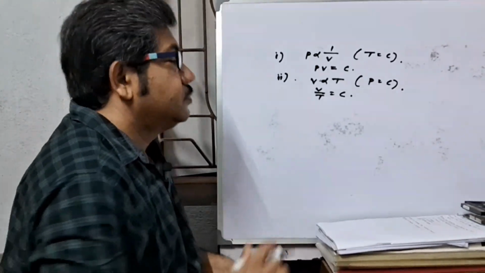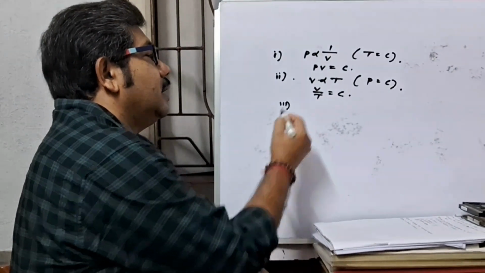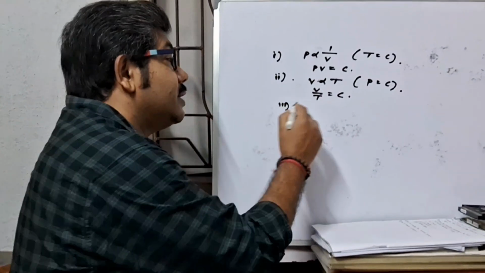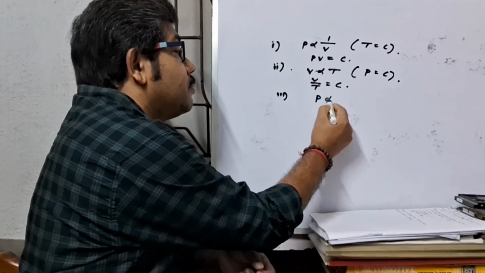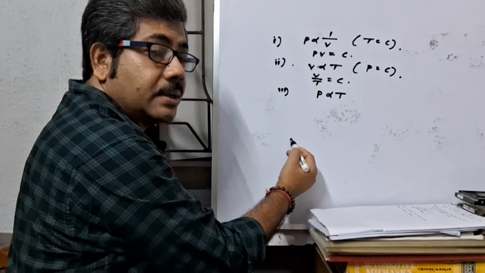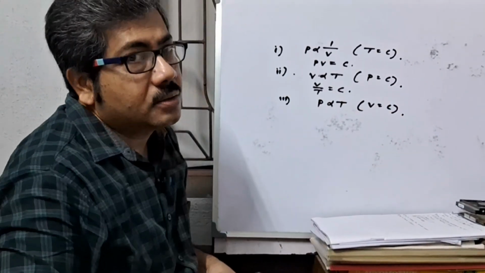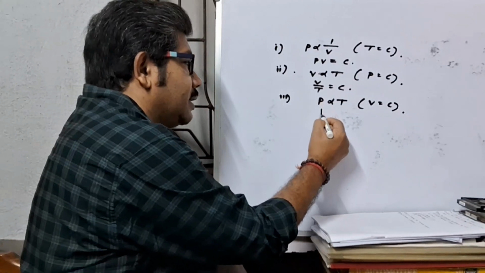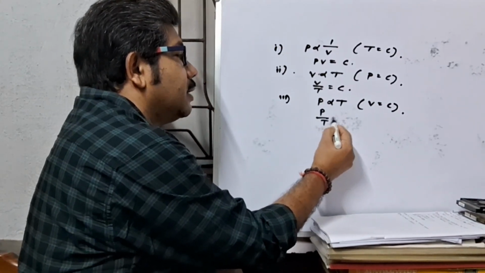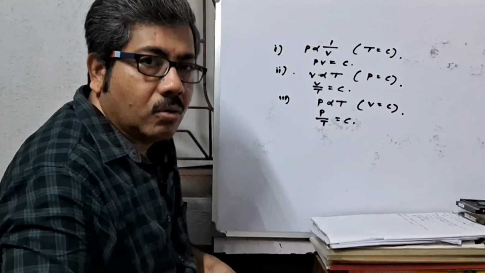This is Charles' law. Third, Gay-Lussac law. It states pressure is proportional to absolute temperature when volume is constant. That means here you may say P by T equal to constant.